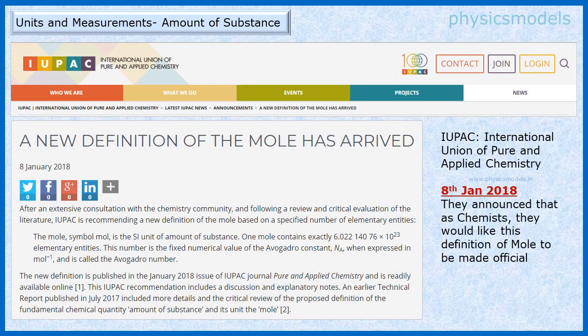In January 2018, the IUPAC came up with a new definition of the mole and they announced it. And if you look at the news announcement, you will notice that the Avogadro constant has changed slightly. The number 6.022140076 has come, and that's what I meant by saying the number changed from before to now.